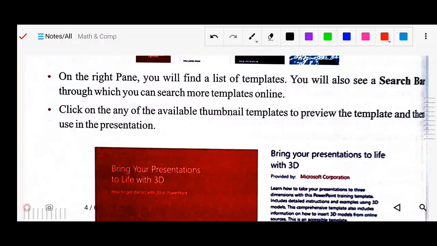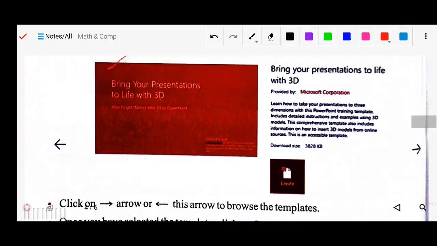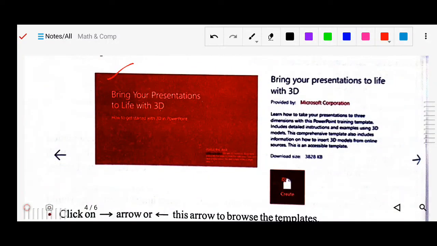Click on any of the available thumbnail templates to preview the template and then use it in the presentation. So anyone you can select, you can choose from them and use it. Suppose this one is selected: bring your presentation to life in 3D. This is one of the thumbnails given. This is the template, provided by Microsoft, the manufacturer who created this template, and its size is also there, 3828 KB is the size of this template.